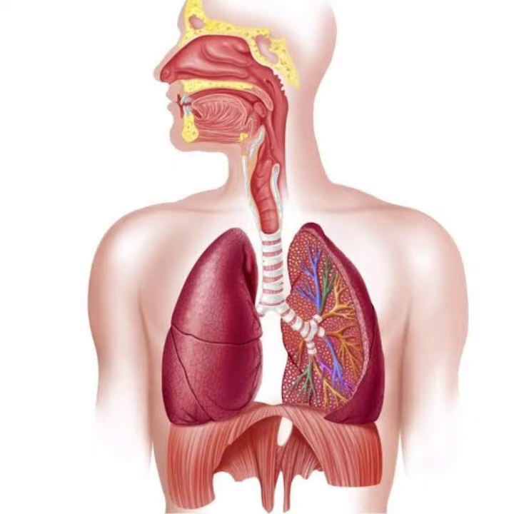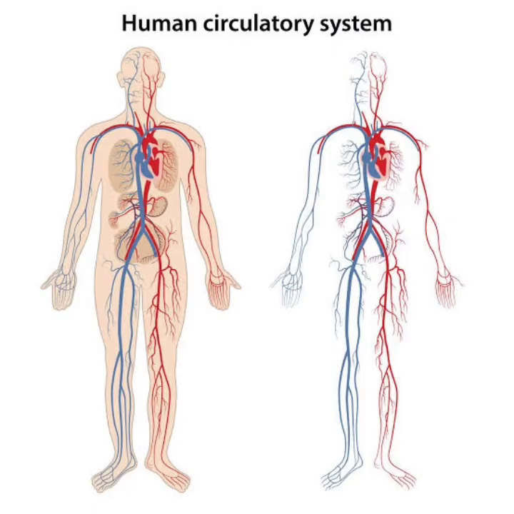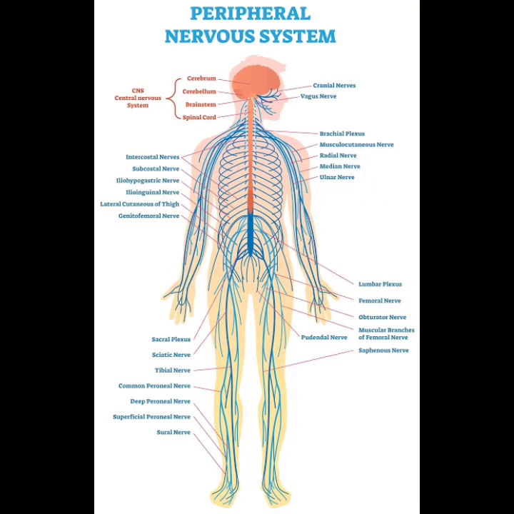And next one is the circulatory system. It transports foods, chemicals and gases, and it also helps to remove the waste materials from the body. Next important term is the nervous system. What is the nervous system? The nervous system helps to feel changes around us and control different body functions.